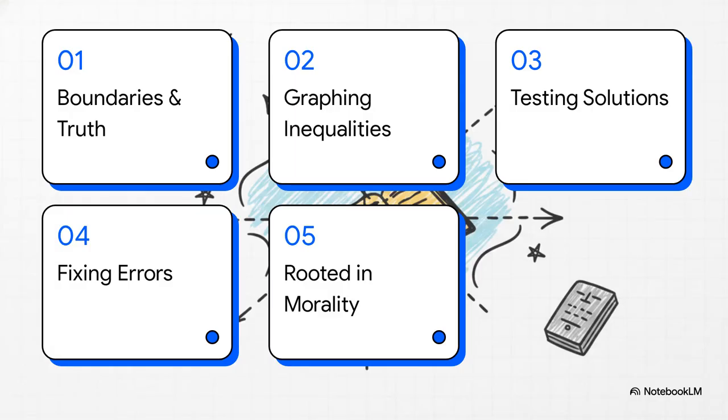Okay, real quick, here's our roadmap for today. We'll start with boundaries, truth, and wisdom, then move into graphing your inequality, testing the solution space, spotting and fixing errors, and finally, education rooted in morality.